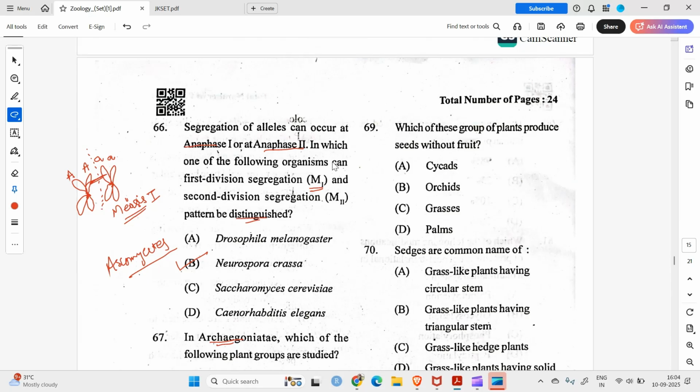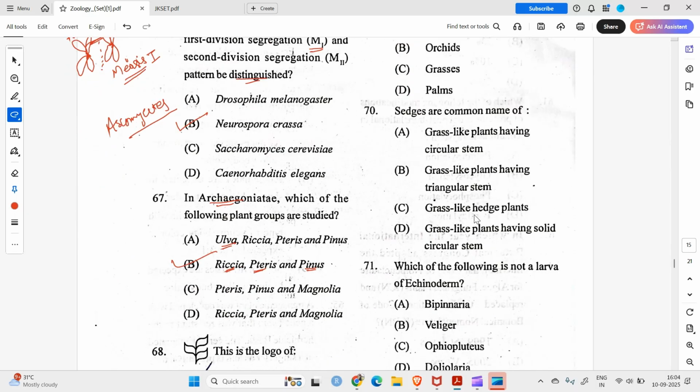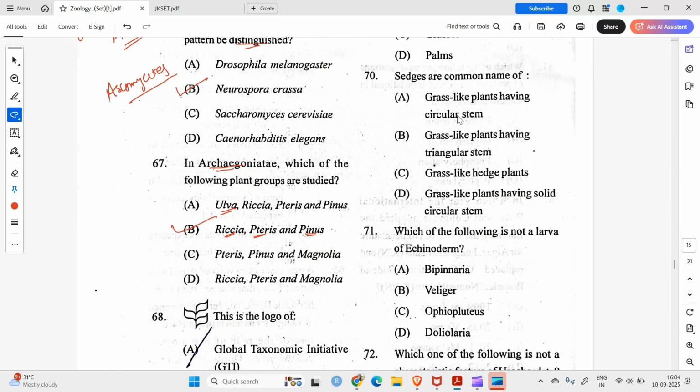Question number 68. Which of these groups of plants produce seeds without fruit? So these are gymnosperms, obviously cycads. Question number 70. Sedges are common name of. Okay. Sedges are grass-like plants having triangular stem. As you may have heard, sedges have edges, rushes are round, grasses have nodes from top to the ground. So sedges have edges means they have triangular stem. They are grass-like. They belong to the family Cyperaceae.